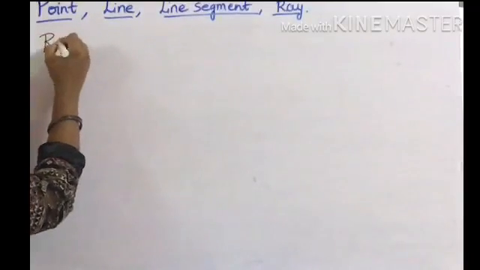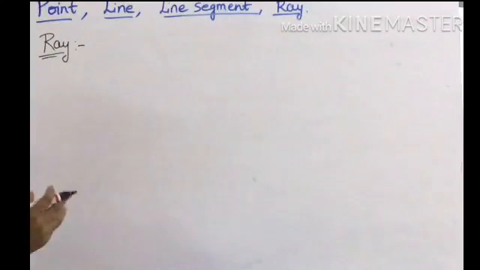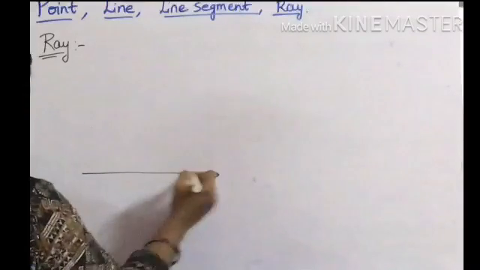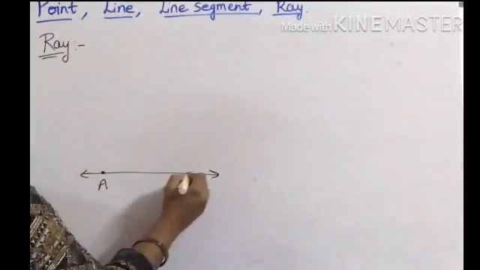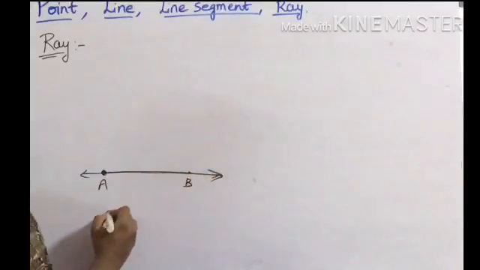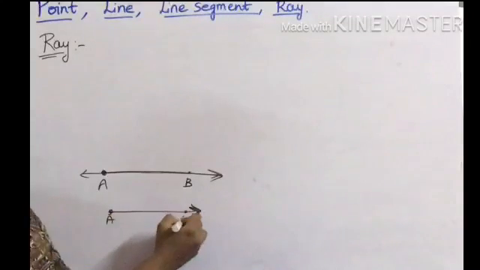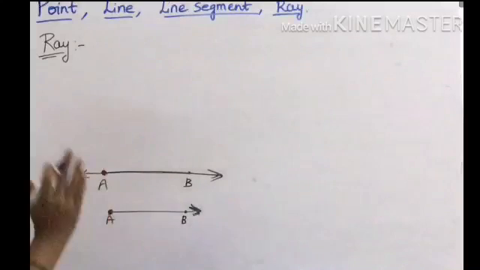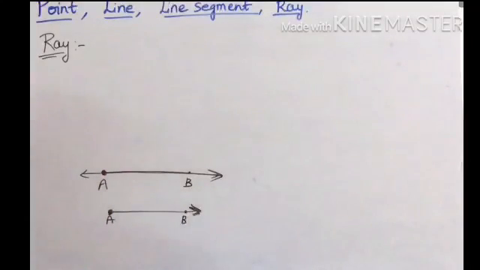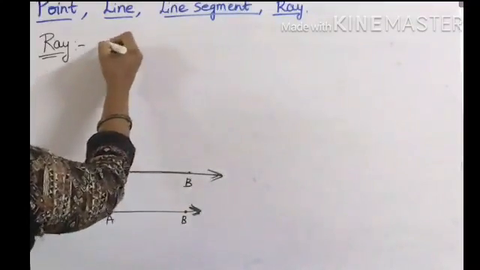Next one, ray. What is ray? So in geometry, a ray can be defined as a part of a line that has one end point. So this is the line, right? So if I take 2 points A and B, from A to its extending point, if I take like this, so this forms a ray. So by this we can understand that ray has one end point and one extending point. So ray can be defined as a part of a line that has one end point.